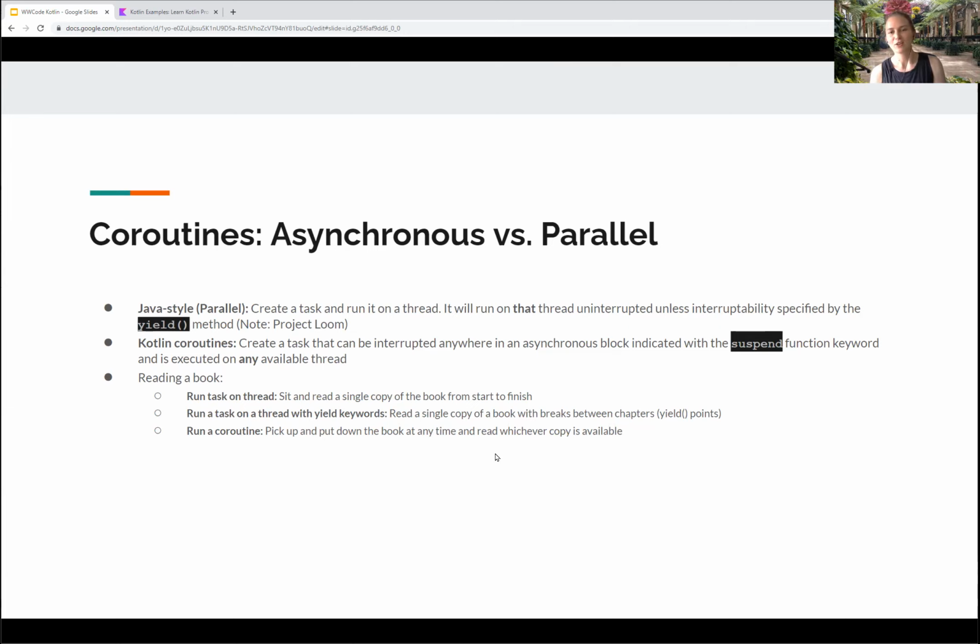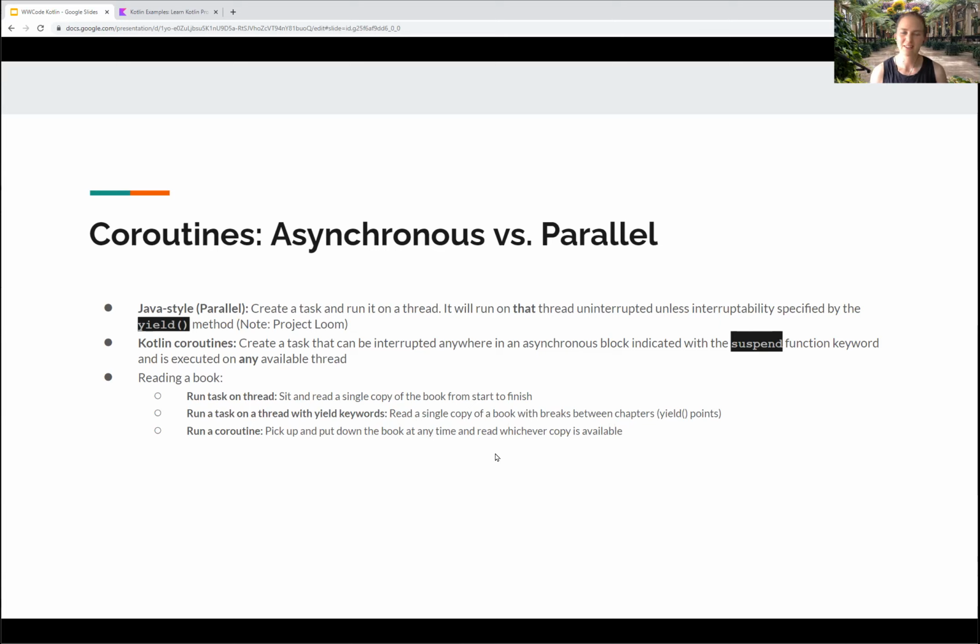Kotlin, you want to read a book, you can pick up the book, put it down, pick up a second copy of the book, get the book later, borrow your friend's book, get another copy of the book at the library, read whatever copy is available at any time, and you don't have to stick to one copy, and you don't have to read any portions altogether. So it's like a completely different way of parallelizing your code.